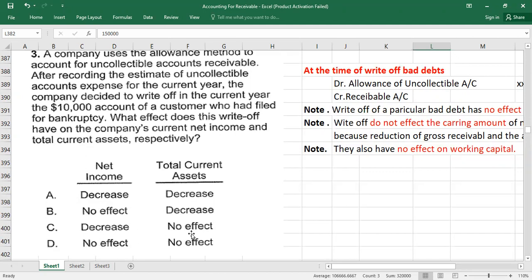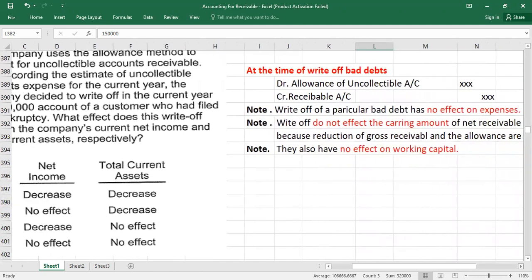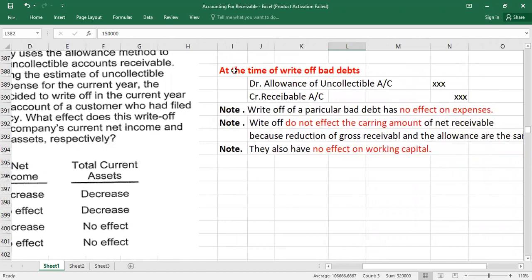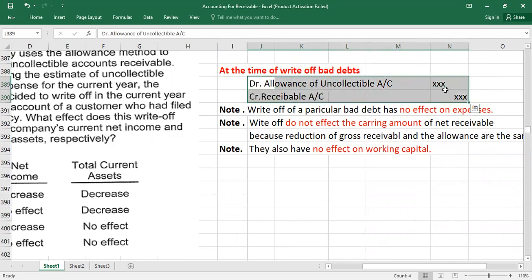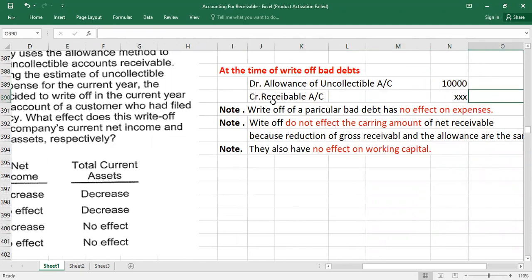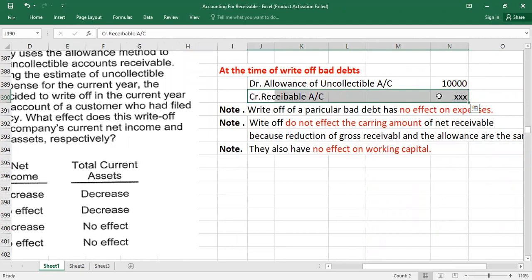But we have to understand what the entry was under the allowance method for the write-off. At the time of write-off of bad debts under the allowance method, what entry will we pass? We will debit allowance for uncollectible accounts, which amount is $10,000, and credit receivable account with the amount of $10,000.